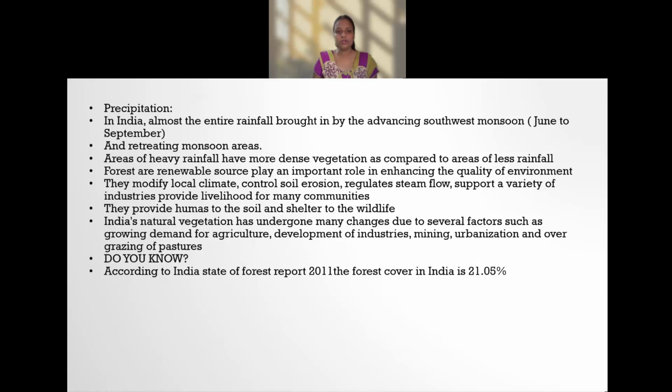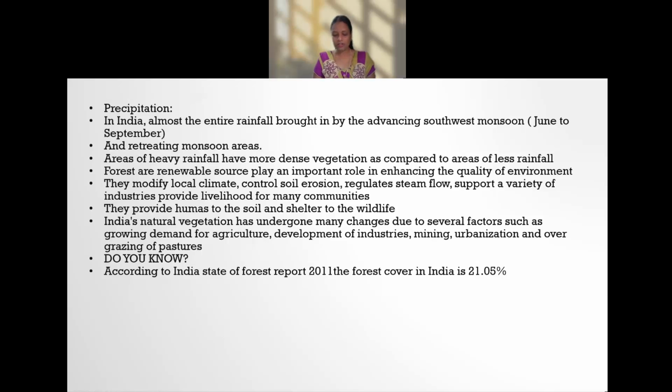Forests are renewable sources and play a very important role in enhancing the quality of the environment in our country. So the relief features and the climatic conditions have influenced the huge diversity of flora and fauna in our country.